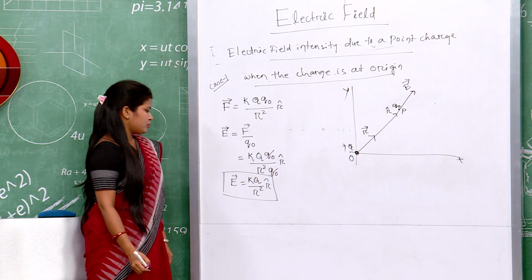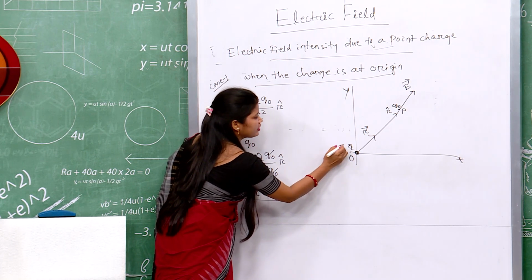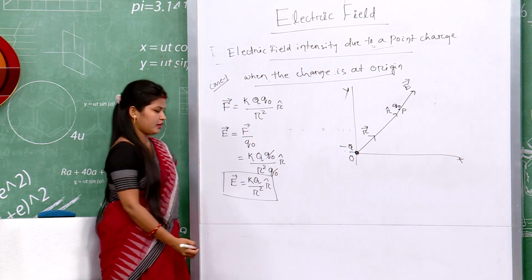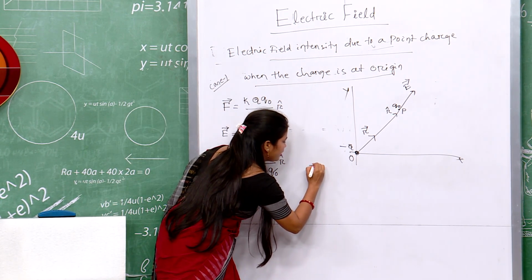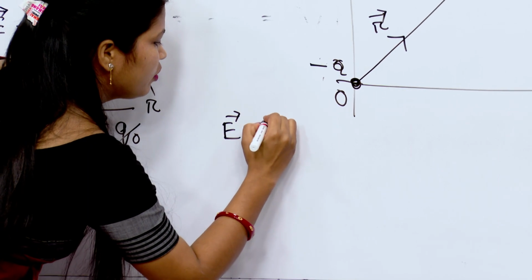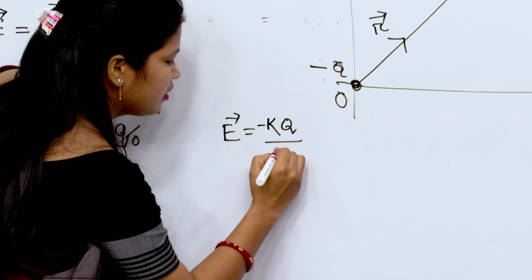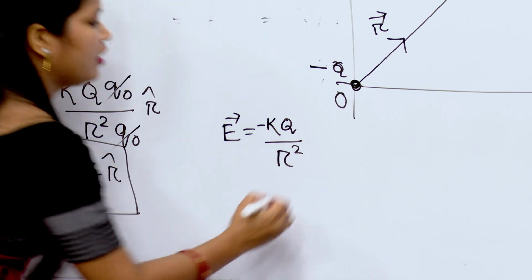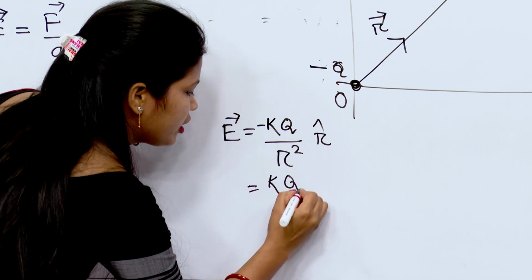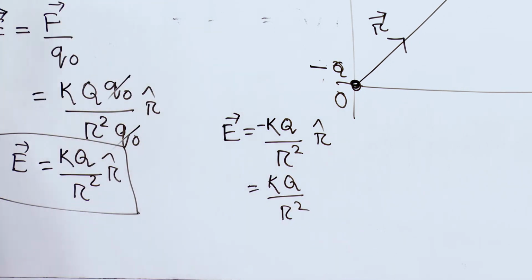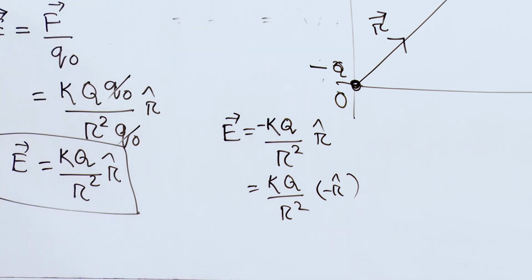For a negative source charge, E vector is equal to minus KQ upon r² into r cap, which is KQ upon r² into minus r cap.